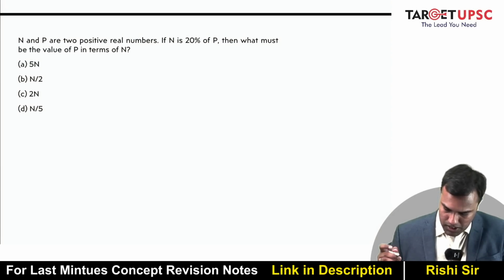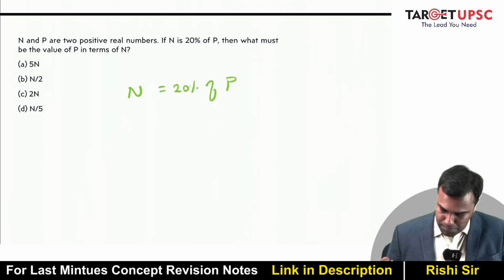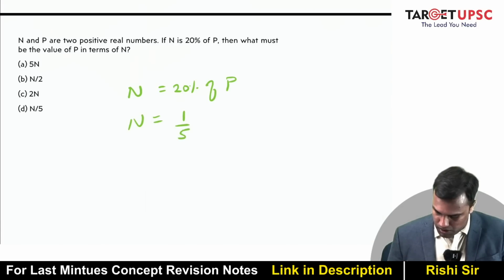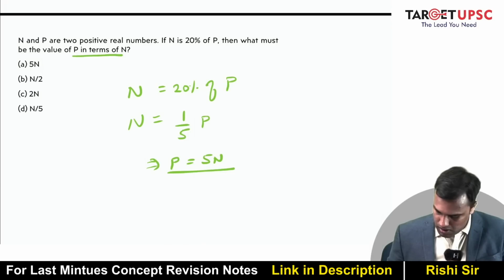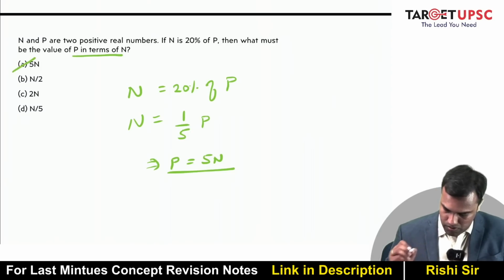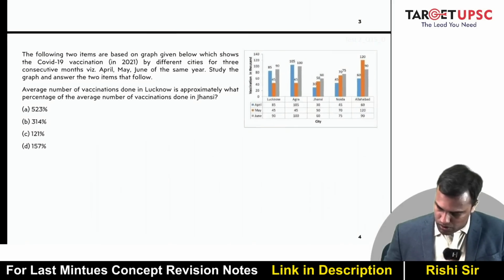This says N and P are two positive real numbers. If N is 20% of P, then what must be the value of P in terms of N? So N is 20% of P, and 20% is nothing but 1 by 5, so N is 1 by 5 of P. So P is equal to 5 times N. So what must be the value of P in terms of N? P should be equal to 5N. Let's look at the next question.